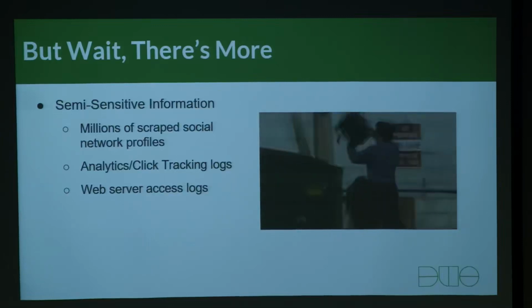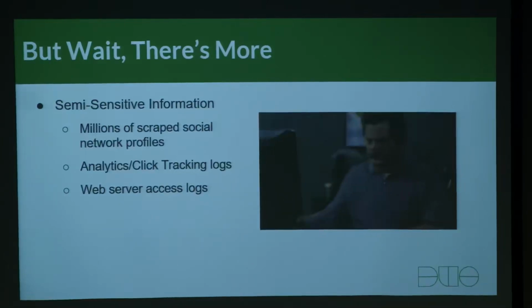Now it's public information, all that being said, but having 300 million scraped profiles in one place is not only a clear sign of abuse by some party, because you can't do that, but people also don't like having that kind of data aggregated and exposed in that kind of format. It makes it too easy in a lot of cases. We also had a ton of analytics and click tracking logs and web server access logs. These are semi-sensitive, but it is what it is.